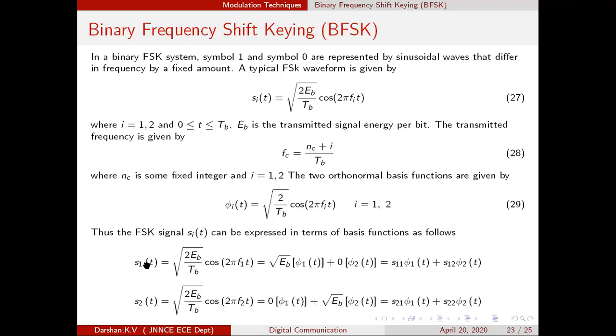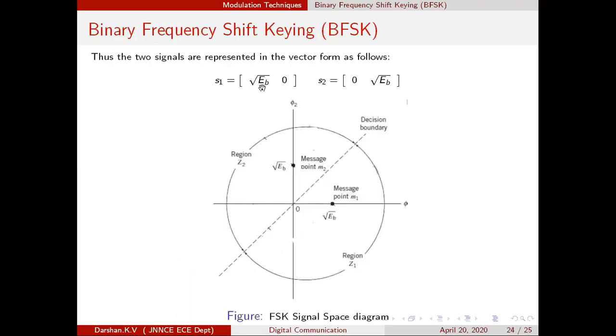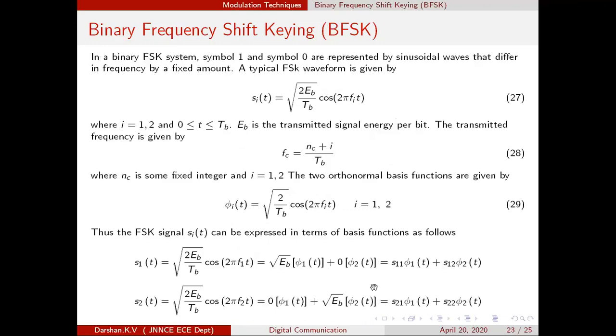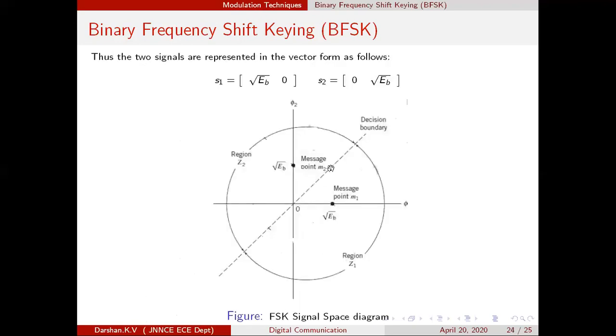So we got the signals in terms of the basis functions, and from them you can extract the coefficients, so that it is easy to construct the vectors and hence the signal constellation. Now what is the vector representation for S1 of t? Over here it has been written as root Eb comma 0. The coefficients have been taken as S11 and S12, so root Eb comma 0. Then S2 of t is 0 comma root Eb.